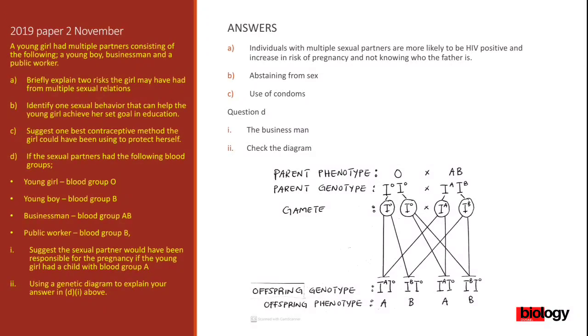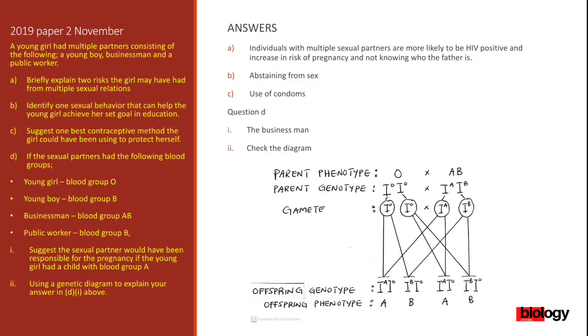So we're using a genetic diagram to explain why we are saying the businessman was the one who was responsible. So we've got the phenotype for the young girl and the phenotype for the businessman. The young girl is blood group O and the businessman is blood group AB, as you can see. Then the genotype for blood group O is I to the power O, and then I to the power O again. Then the genotype for AB is I to the power A, I to the power B.